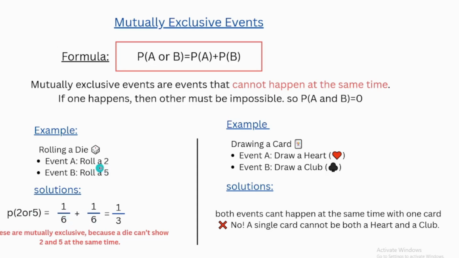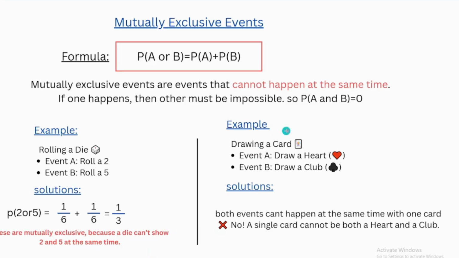The probability of getting 2 from a die is 1/6. The probability of getting 5 is also 1/6. So we add the two probabilities and we get 1/3. These are mutually exclusive because a die can't show 2 and 5 at the same time.